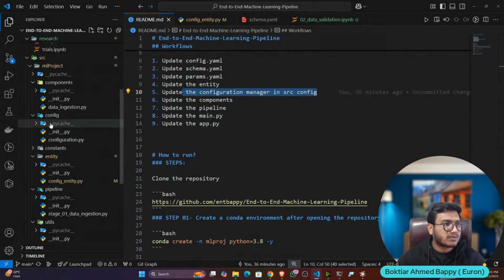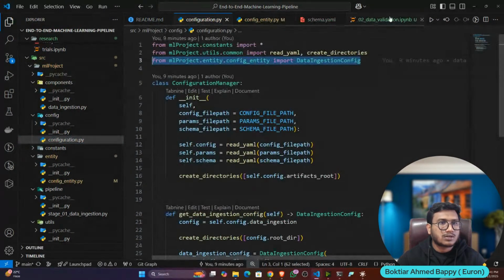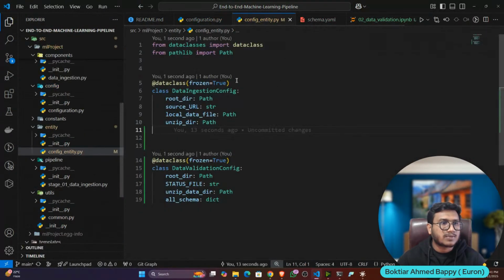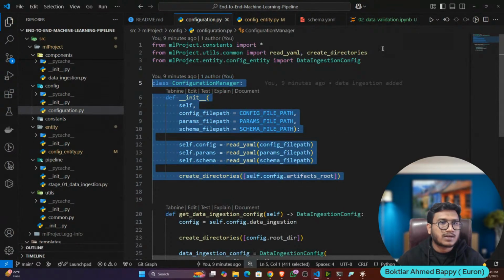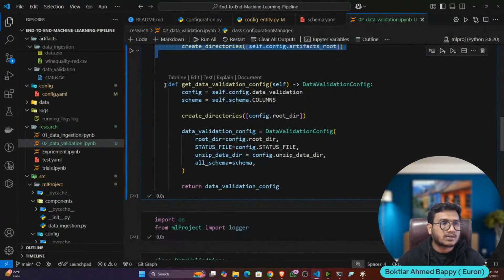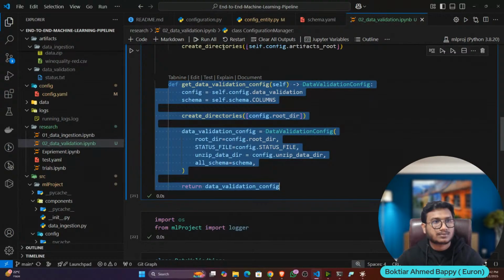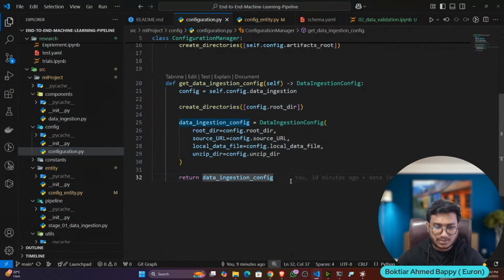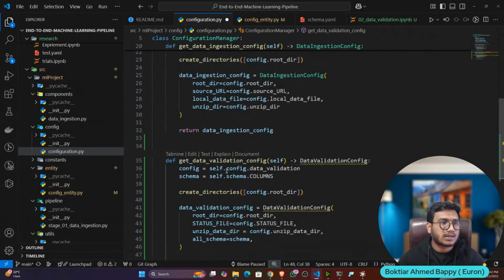So open the configuration, and here is my configuration manager, but this part is the same. You can see this part is the same. I don't need to update it. I only need to update the method. After data ingestion, I'll keep data validation. Like that.